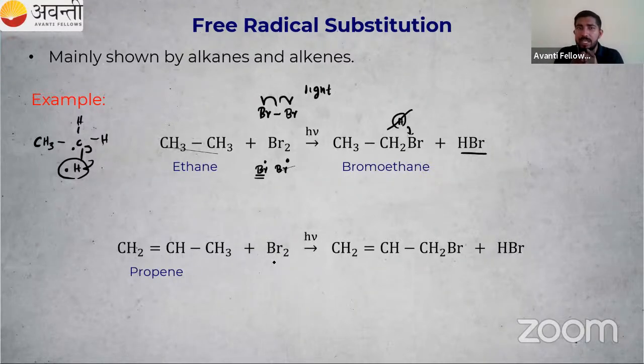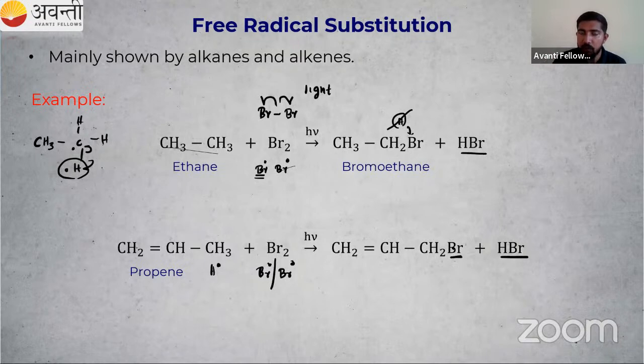So Br2 is getting broken. Cleavage of the bond takes place, so I will get a Br free radical and another Br free radical, right? So here we have CH2, CH, CH3. Again from here, I will take one hydrogen free radical. So here I can see HBr is formed, and in the place of this hydrogen, one Br free radical is coming and forms a new bond with our carbon. So the free radical is getting substituted.